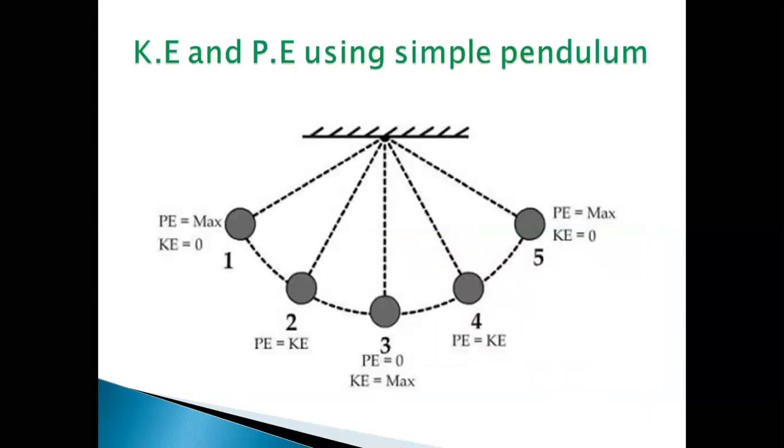Next, we will study the kinetic energy and potential energy using a simple pendulum.